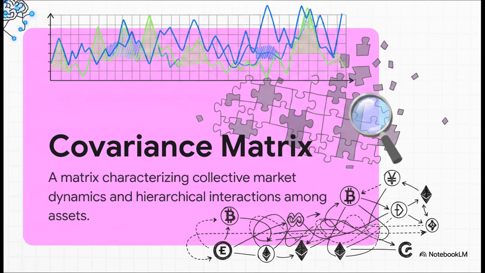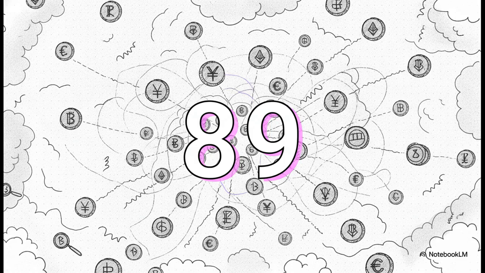You could estimate a covariance matrix today, and tomorrow, well, the entire eigenvalue spectrum has completely shifted just because of the underlying market noise. To really get to the bottom of this, Garcia Medina analyzed empirical evidence from exactly 89 different cryptocurrencies. And the results? They revealed these deep, hidden structures. We're talking about complex power law scaling and profound hierarchical interactions. So, rather than acting as independent, random variables, these tokens are actually bound by structural dependencies. The catch is that standard analytical tools completely fail to capture these connections amid the daily price fluctuations.